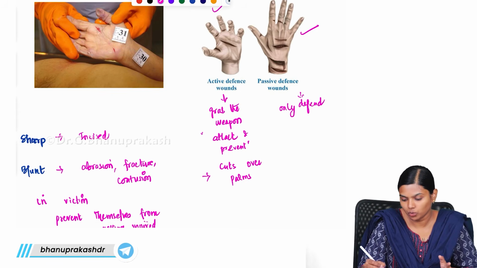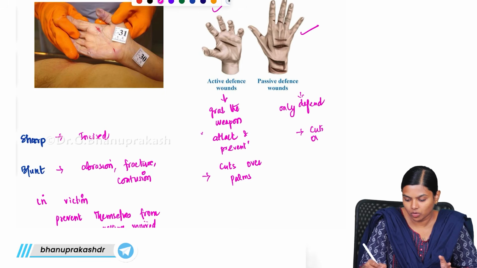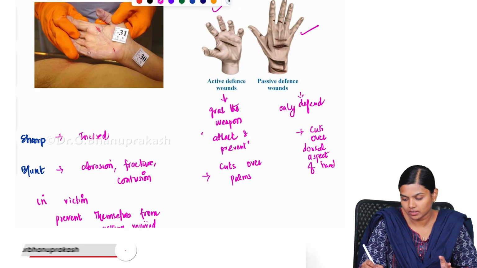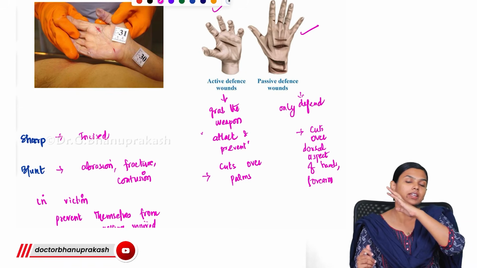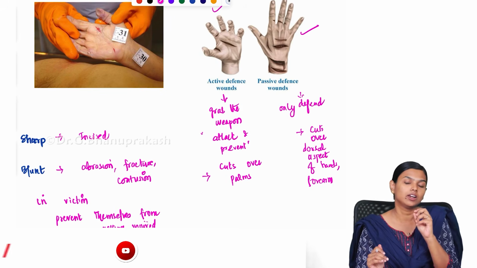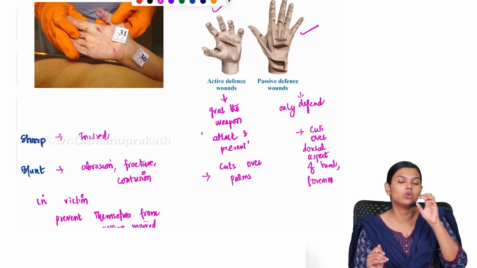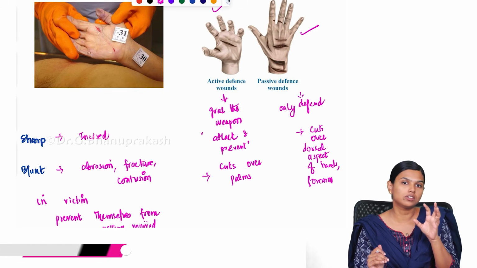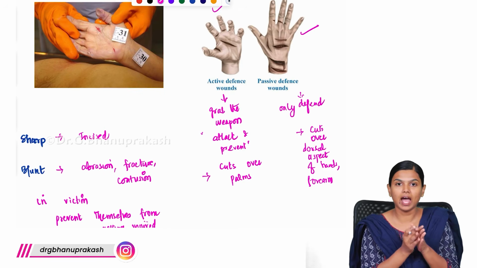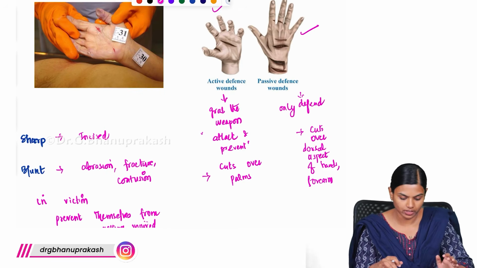In active defense wound, you will mainly get cuts over the palms. In passive defense wound, you will get these cuts over the dorsal aspect of hands and forearm. When they are simply defending, they will get injury over the dorsal aspect and the forearm. And if they are trying to grab actively to prevent injury, if they are trying to hold a knife or some log or something, they will get injury over the palm. So this is the difference between active defense wound and passive defense wound.